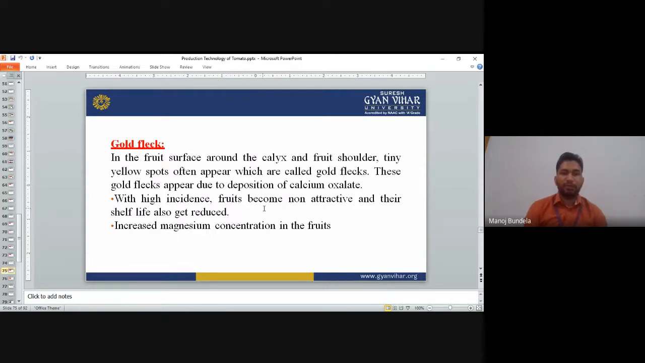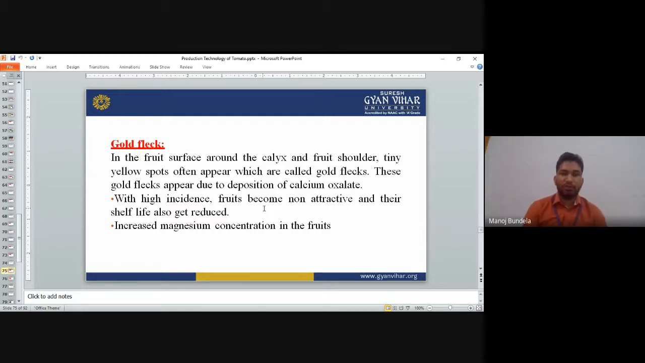Next is gold flake. On the fruit surface around the calyx and fruit shoulders, tiny yellow spots often appear, which are called gold flake. Gold flake means the tiny yellow spots often appear around the calyx and fruit shoulders. The tiny yellow spots will appear. That is called gold flake.